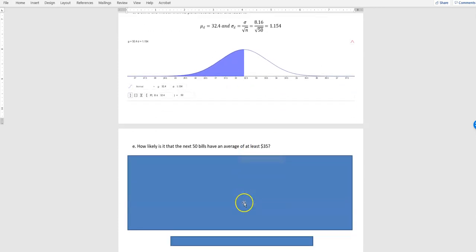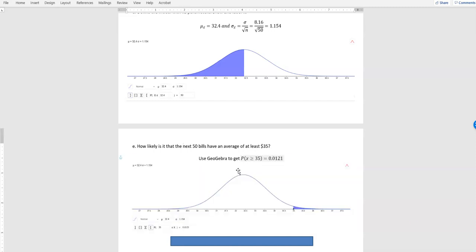Okay. How likely is it that the next 50 bills have an average of at least $35? So we would use GeoGebra to do that. I would be looking at what's the probability that we could get greater than $35 on the next 50 bills. And look at the probability that I got for that. It's very small, because if you have 50 people come in, you're probably going to get right about on the average. We can take a look at that in GeoGebra.